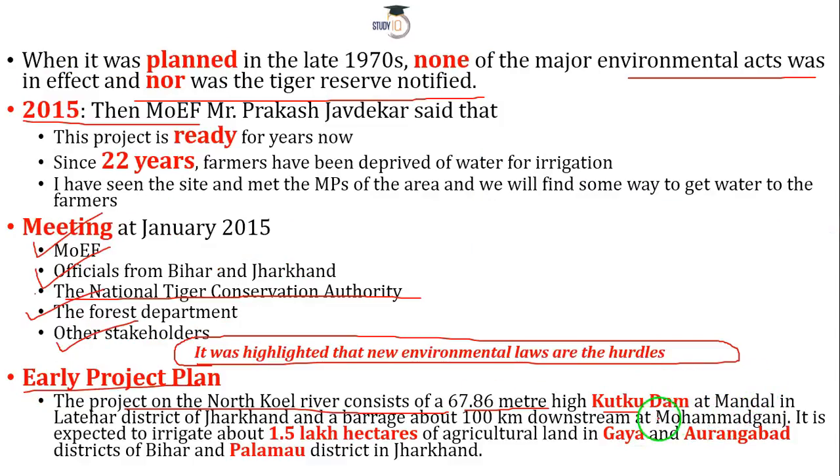So Katku Dam at Mandal in Latehar district of Jharkhand, and the barrage about 100 km downstream at Mohammadganj. It is also expected to irrigate. Remember, I'm talking about this 70s era. It was decided at that point of time that it will irrigate 1.5 lakh hectares of agricultural land in Gaya and Aurangabad districts of Bihar and Palamau district in Jharkhand.